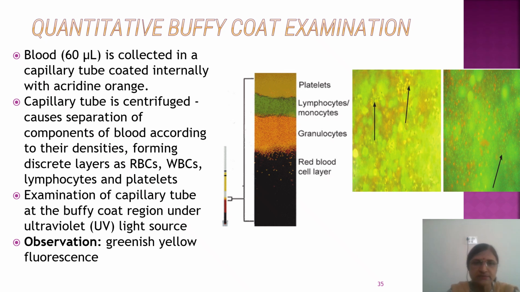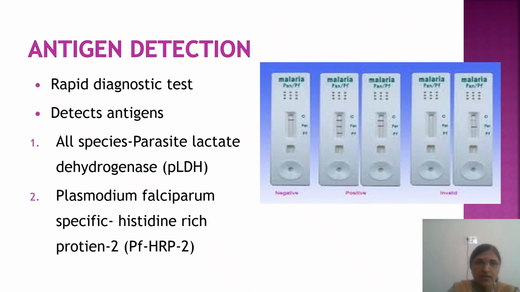Buffy coat is the junction between the cells, that is RBCs, and plasma. So it contains mainly WBCs and lymphocytes. And then you can see that under UV light or under the oil immersion lens. So here you can see greenish yellow fluorescence of the parasitic forms.